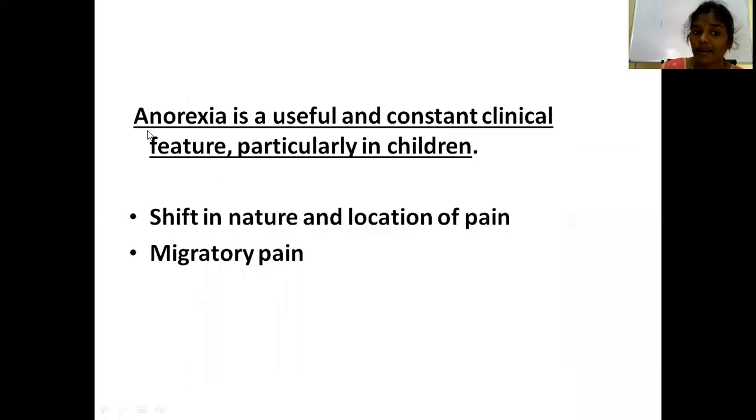And what about this anorexia? Anorexia means loss of appetite, which is a useful and constant clinical feature, particularly in children. See, in adults you will see anorexia, but it is most common and most important in case of children. Coming to the pain, it is migratory pain, that is from umbilicus to the right iliac fossa. That is a shift in nature, from dull aching to severe intense pain, and also in location, from umbilicus to right iliac fossa.